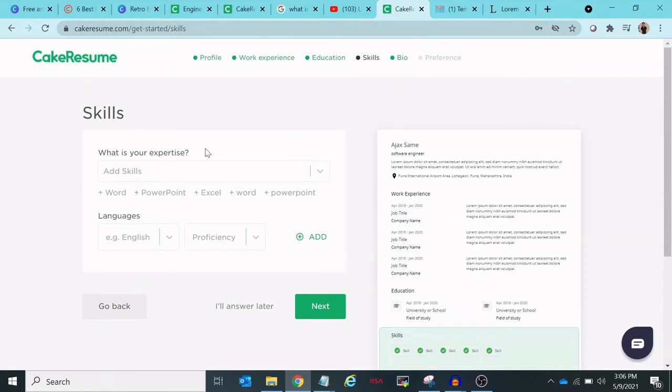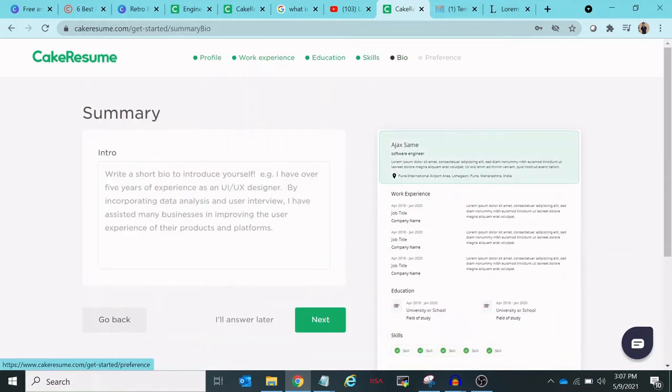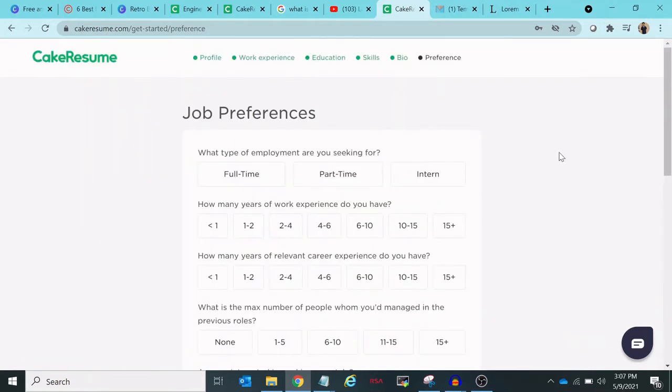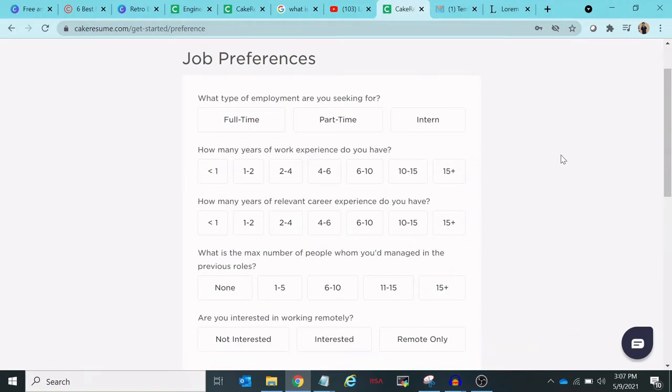Then what is your expertise? So basically here you will have to specify your skills. For example, they have mentioned here you can provide the languages you know. Okay, in the next section you will have to provide a summary. So you will have to write a short summary. Then in job preferences you will have to select which kind of job you need, whatever job you are applying for. So you can select those things.